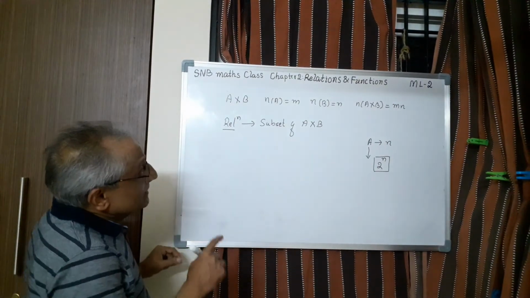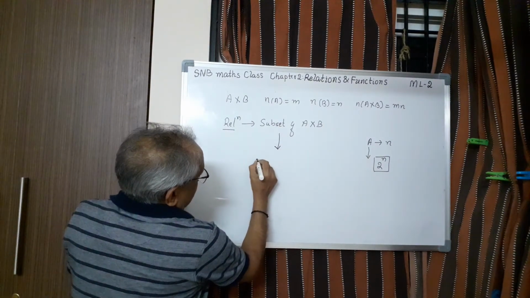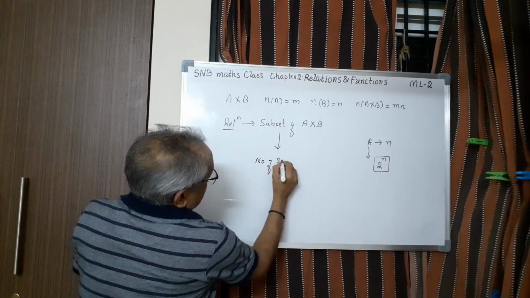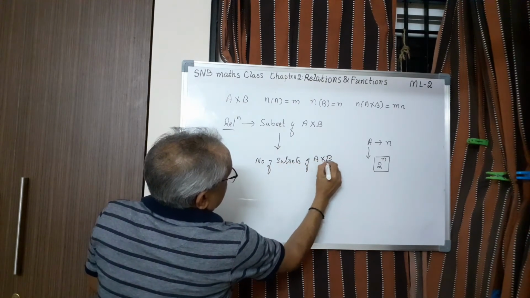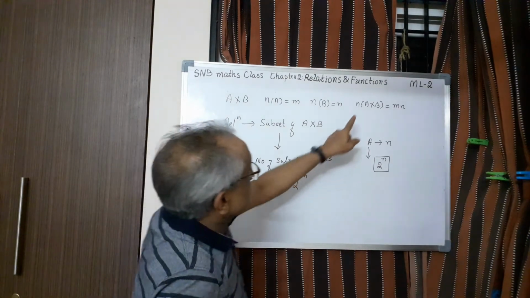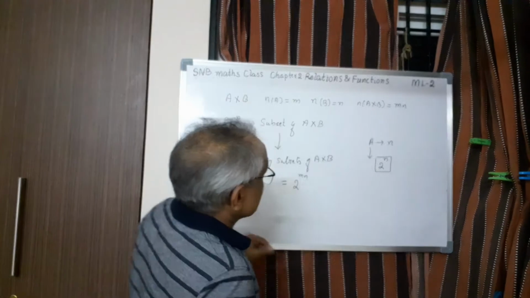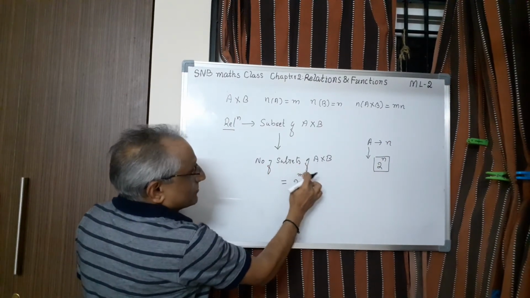Therefore, how many subsets you can form? The number of subsets of A cross B definitely will be equal to 2 power mn, because number of elements of A cross B is mn.